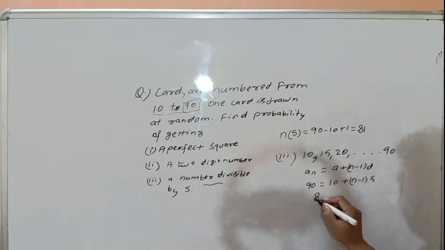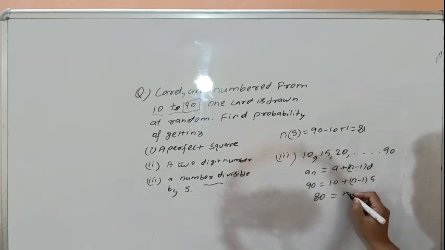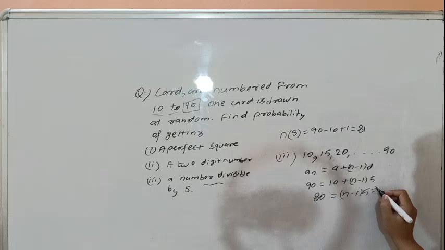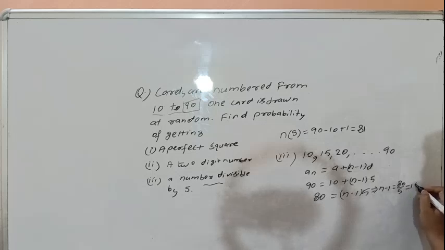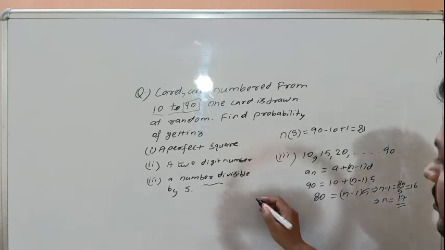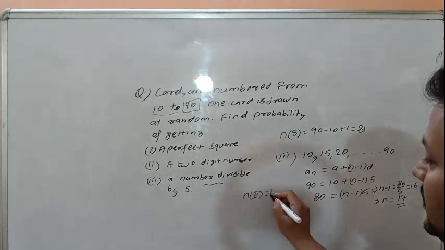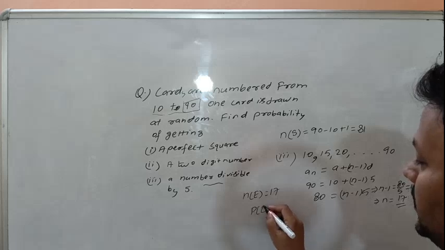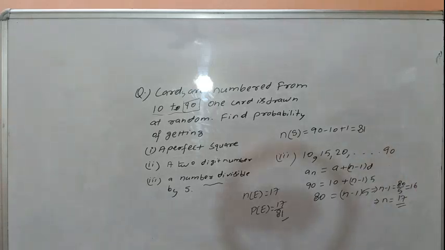This will transpose to 80 equals (n minus 1) into 5, then n minus 1 will be 80 over 5, that is 16. And n is 17. That means the number of events is 17 and the probability will be 17 over 81. This is the required answer.